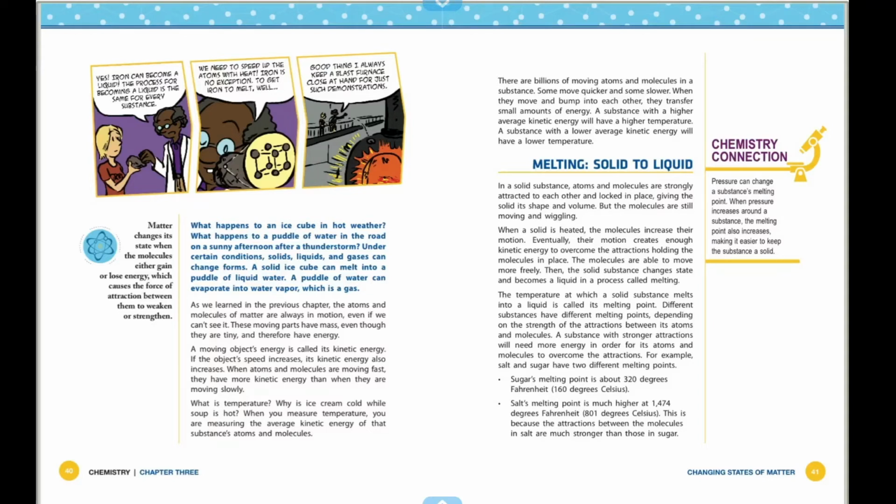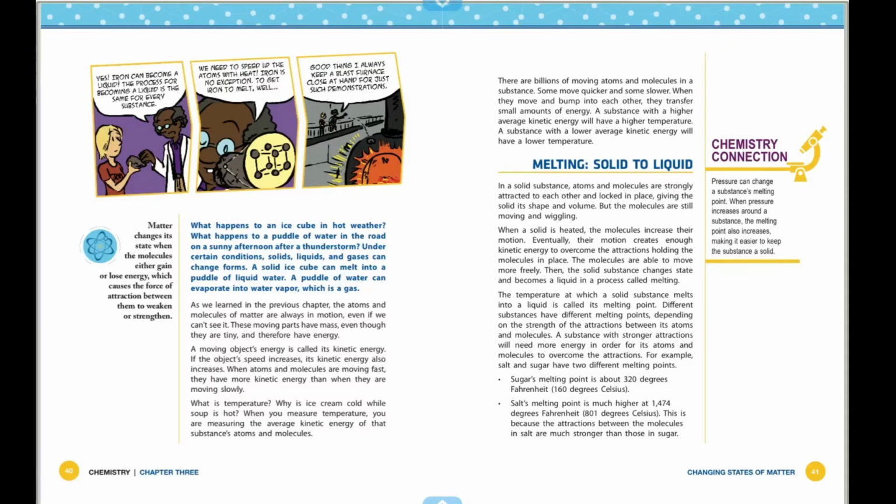When a solid is heated, the molecules increase their motion. Eventually, their motion creates enough kinetic energy to overcome the attractions holding the molecules in place. The molecules are able to move more freely. Then the solid substance changes state and becomes a liquid, in a process called melting.